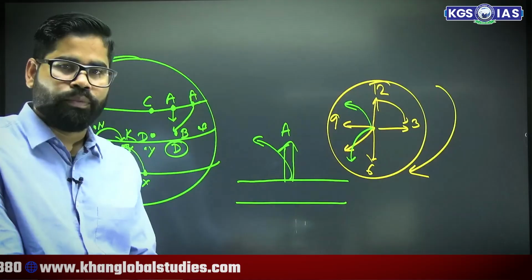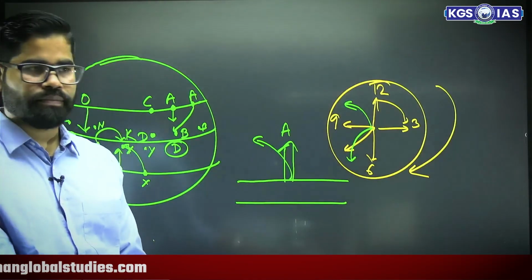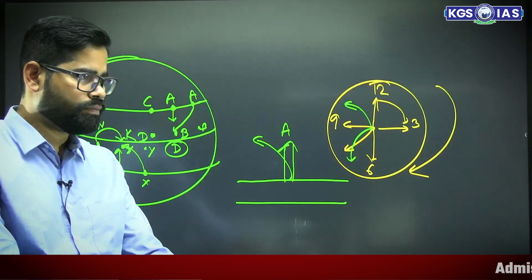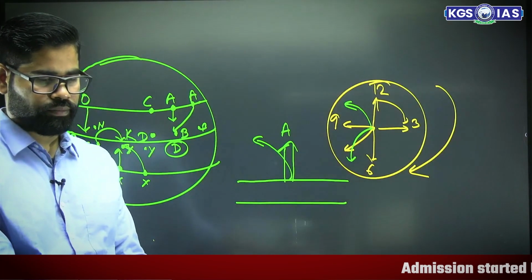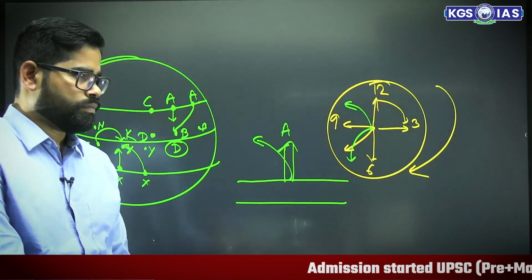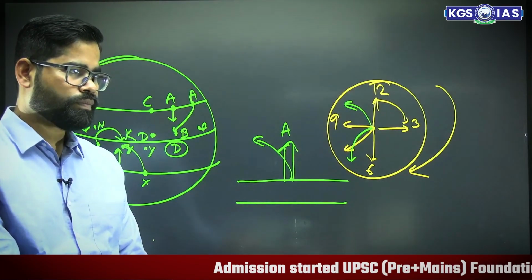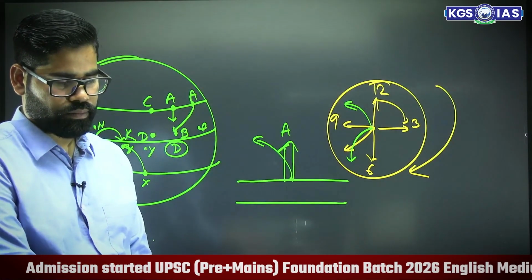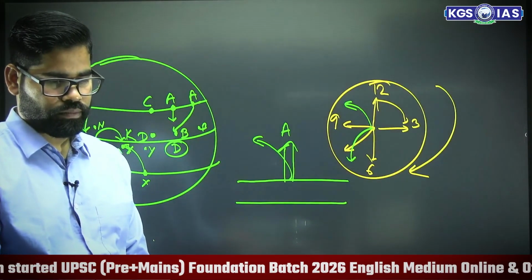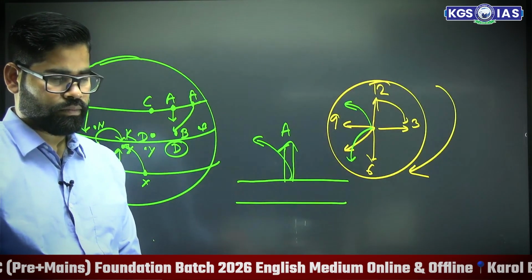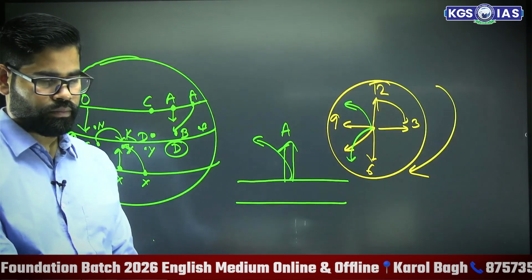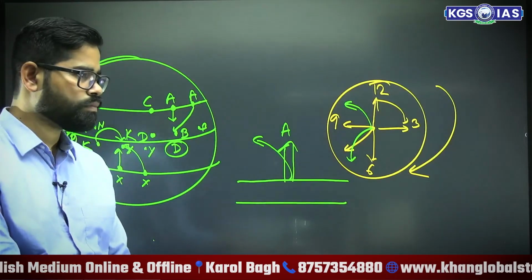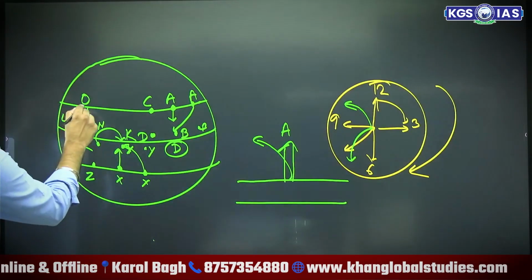So where will the air go, to point L or point N? L. Okay. So it has gone to point L.